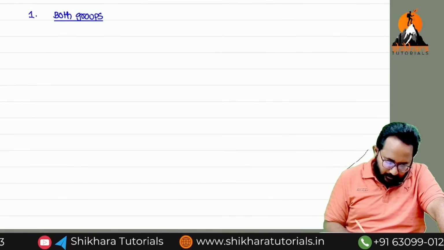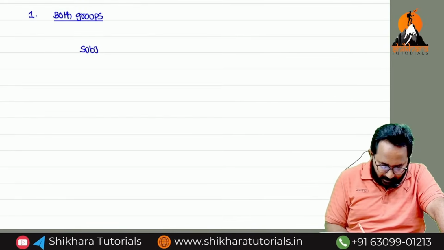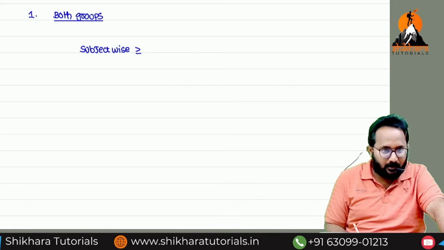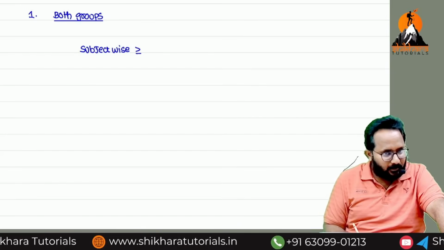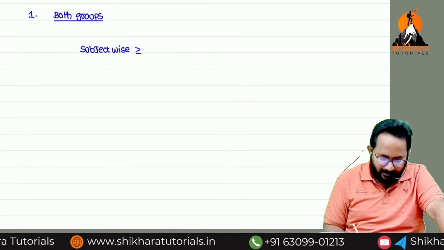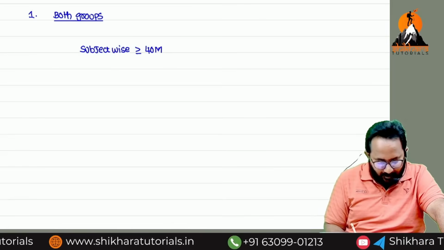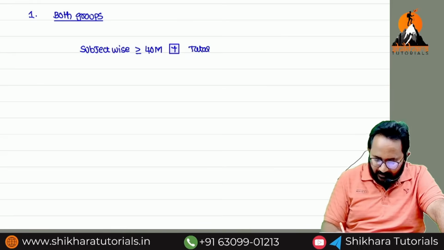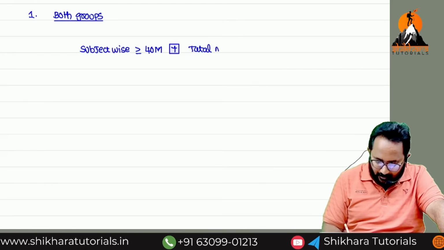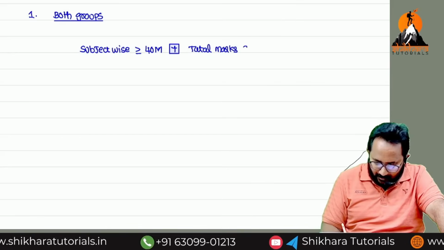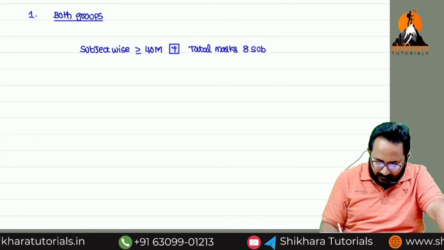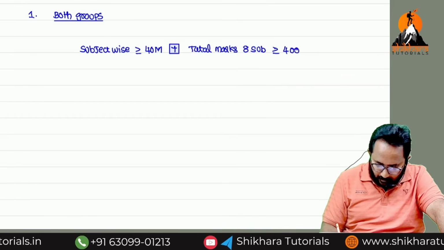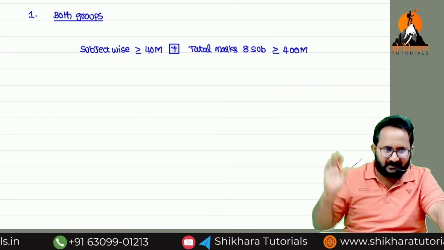If you have written both groups, subject wise, how many marks are we required to get? Equal to 40 is also okay. Plus one more condition we have to satisfy. Total marks in how many subjects? 8 subjects, right? Total marks in 8 subjects should be more than or equal to 400 marks. This is the only condition.